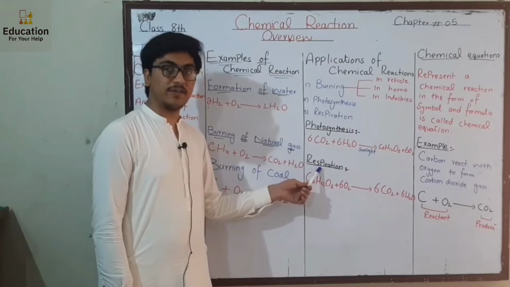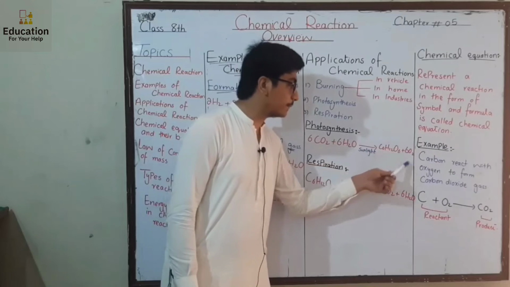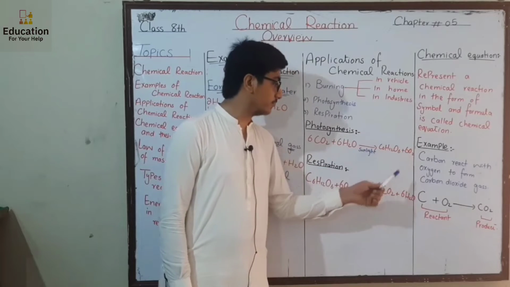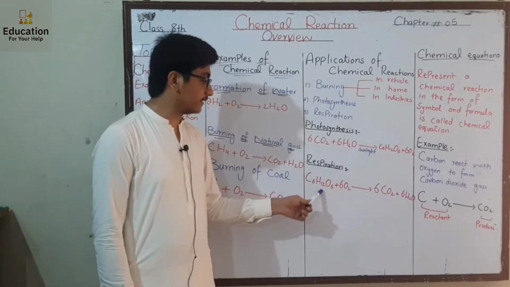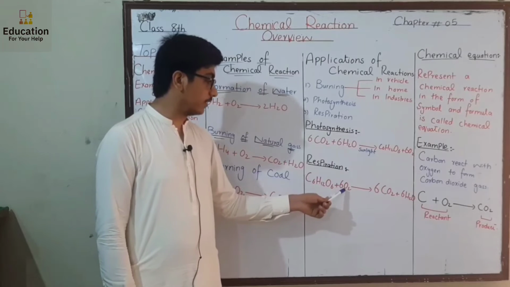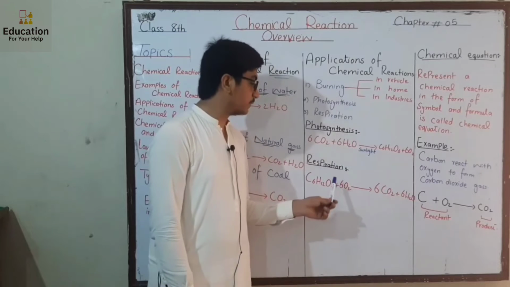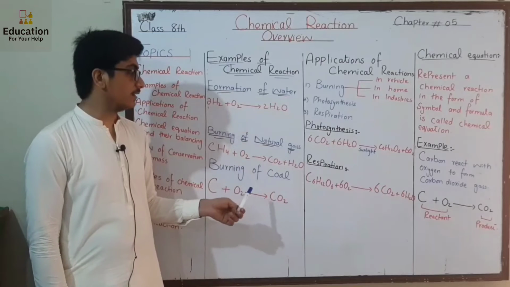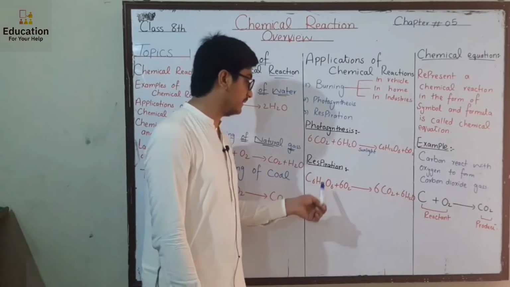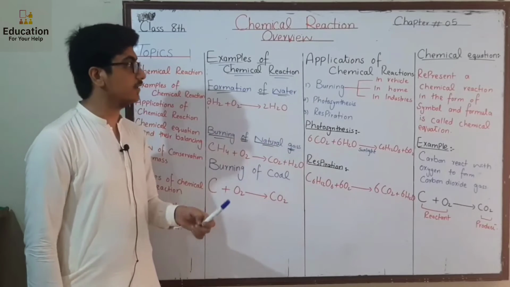The next is respiration. It is the reverse process of photosynthesis. The products formed in the process of photosynthesis, glucose and oxygen, react and form carbon dioxide and water. This process is called respiration. This is the process by which plants complete their process of respiration. So these are the applications of the chemical reaction.